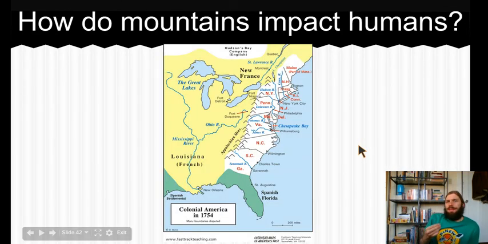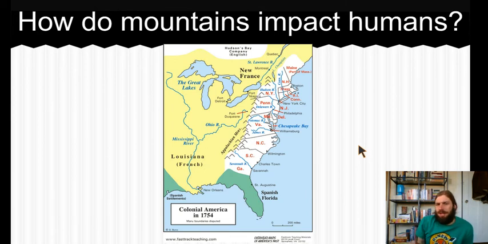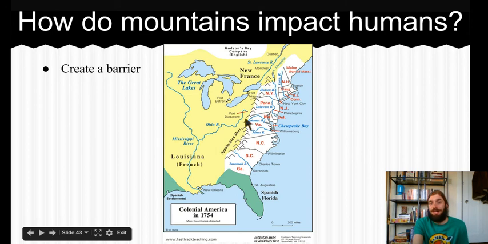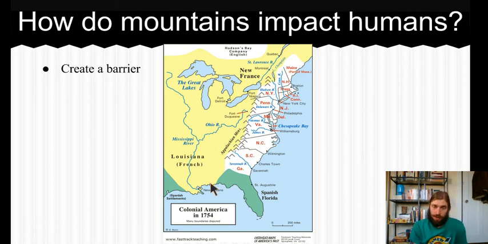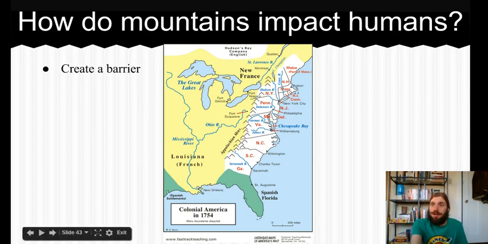So how do mountains impact humans? We talked about this yesterday, but I want you to try and answer that question again. Just check your understanding. Mountains create a barrier. Just like the colonies did not expand west for a very long time because of these mountains, mountains create barriers in other cultures as well, okay? So that's, again, one example of how landforms can impact humans, which is really one of the key concepts we're trying to understand here.